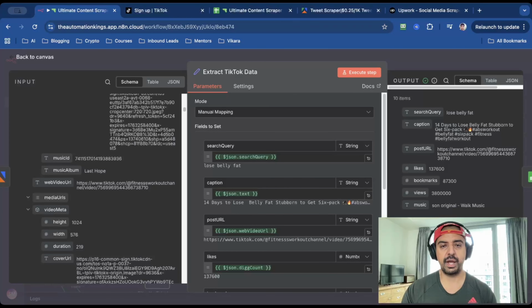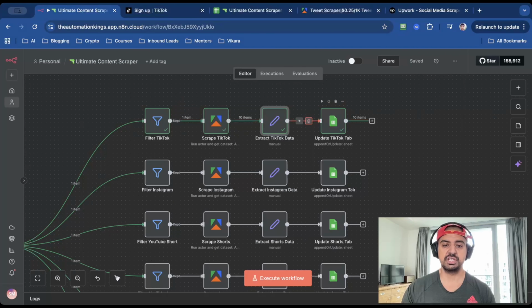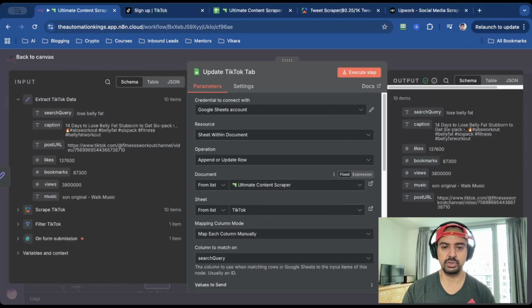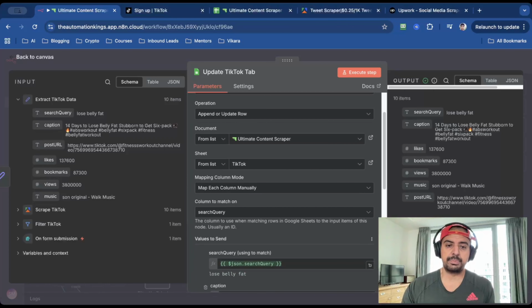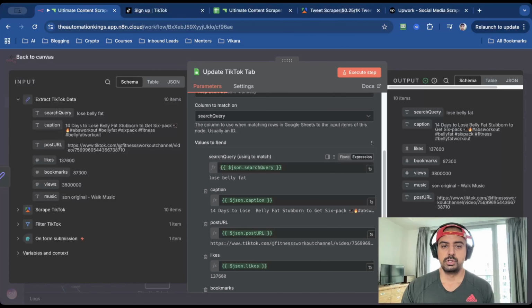And then now that we have that, we can then save it onto our Google Sheet. So this is what my Google Sheet looks like. It's called the Ultimate Content Scraper. The tab or sheet is gonna be TikTok. And that's important because we've got multiple platforms. We're gonna map the columns manually and we're gonna do it on search query. So we just drag and drop this. So for search query, we're just gonna drag and drop this here.